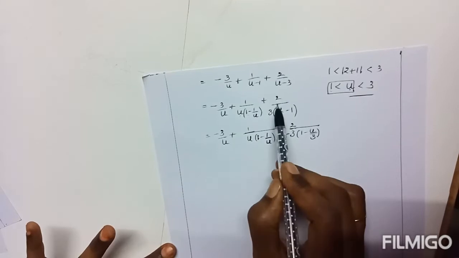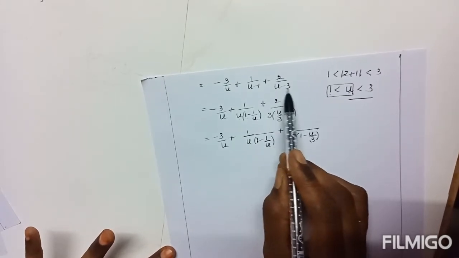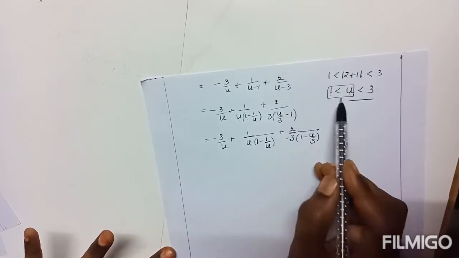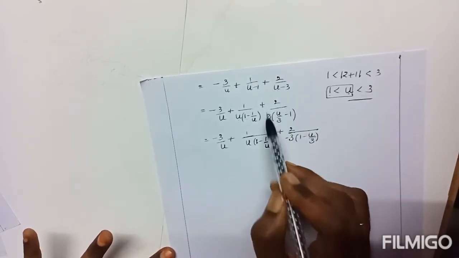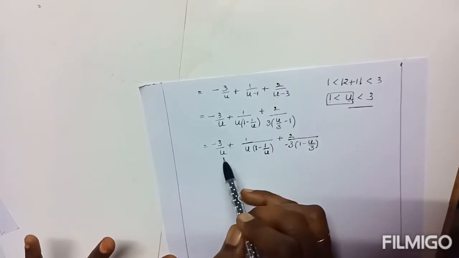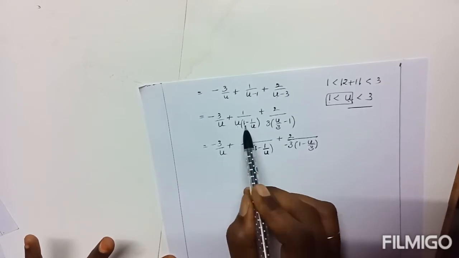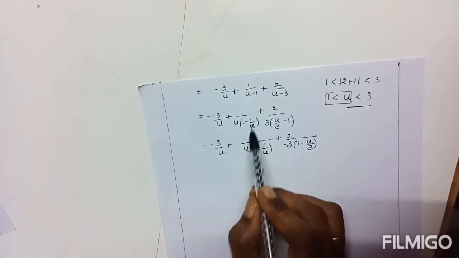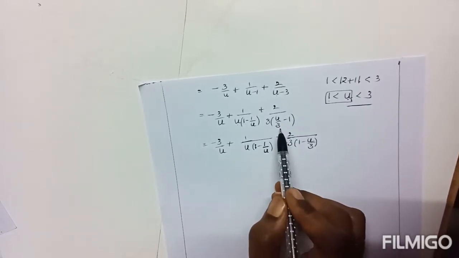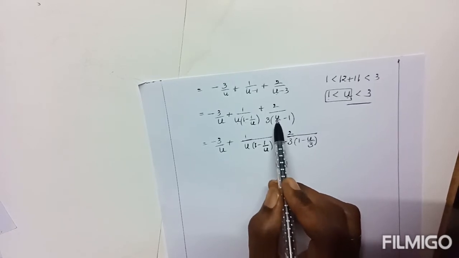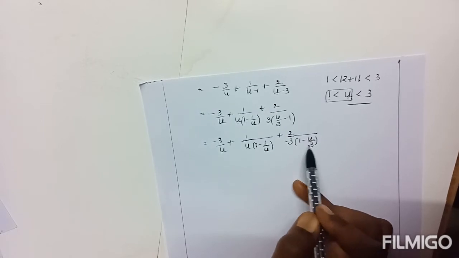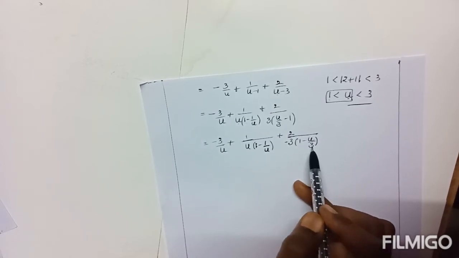Next, 2 by u minus 3. Here the first term is u, the second term is 3. Out of the two, 3 is greater, so take out 3 as common: u by 3 minus 1. After that, this term is as it is. This one is also in standard form only if the first place term is 1 and is greater than the second place term. To get 1 in the first place, take out minus as common: 1 minus u by 3, where 1 is greater than u by 3.